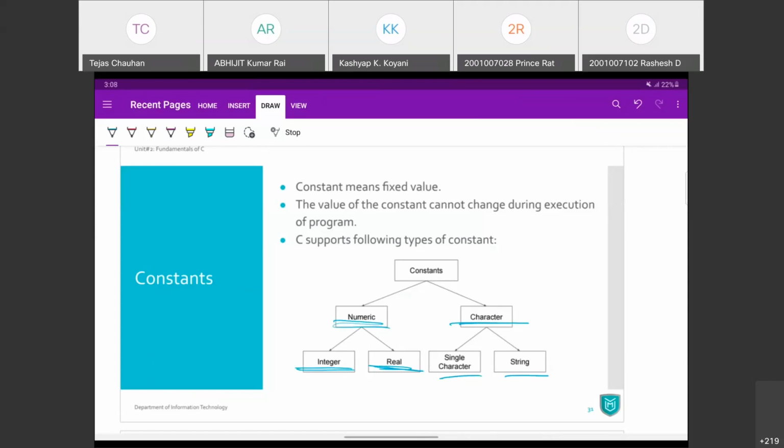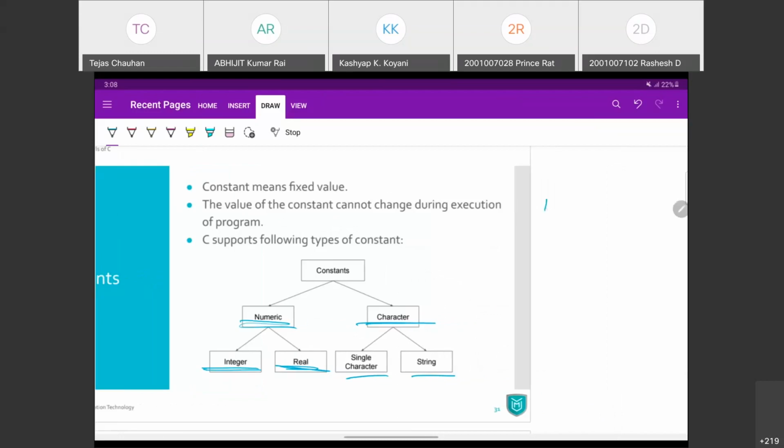and if you want to define these constants, you can always use hash define and something. So your integer numbers can be something like integer or float numbers like hash define, let's say space, then max.